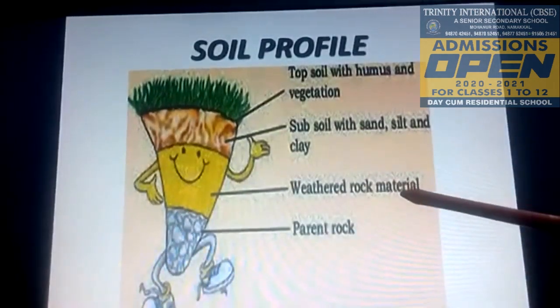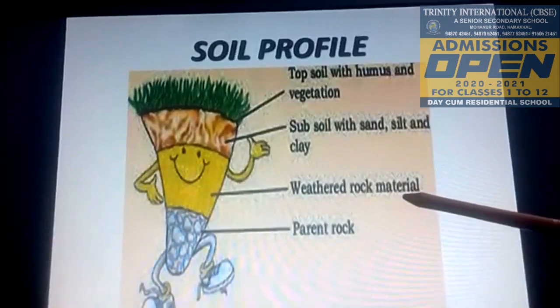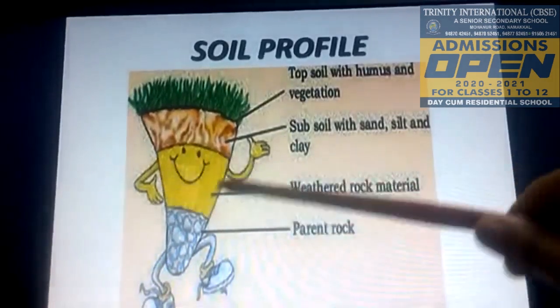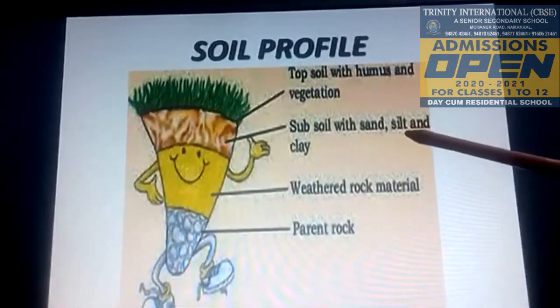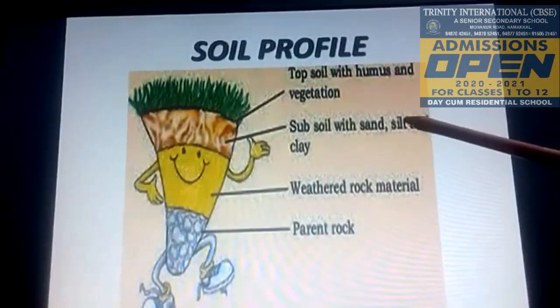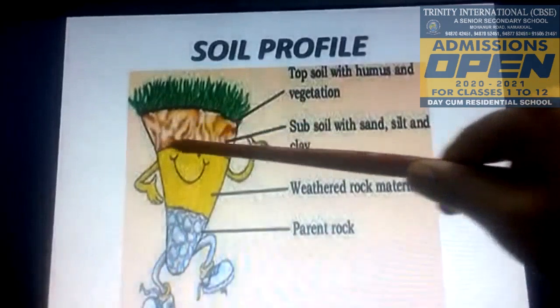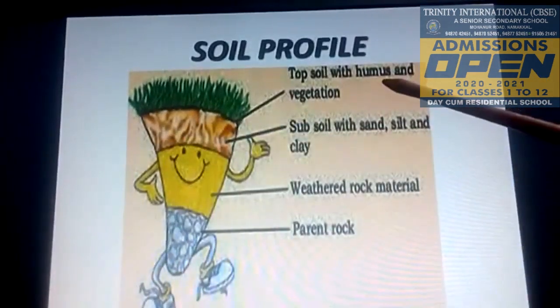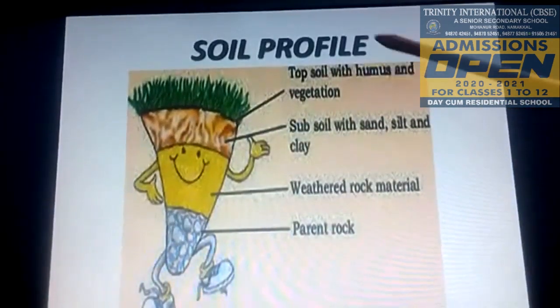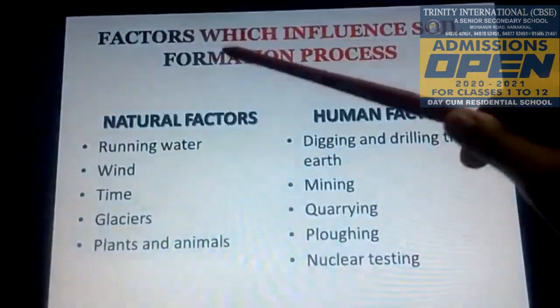The layer above the parent rock is known as substratum. In this layer, the rock has begun weathering. The third layer is subsoil, which contains sand, silt and clay. The uppermost layer of the soil is called topsoil. It contains humus and vegetation. Factors responsible for soil formation.